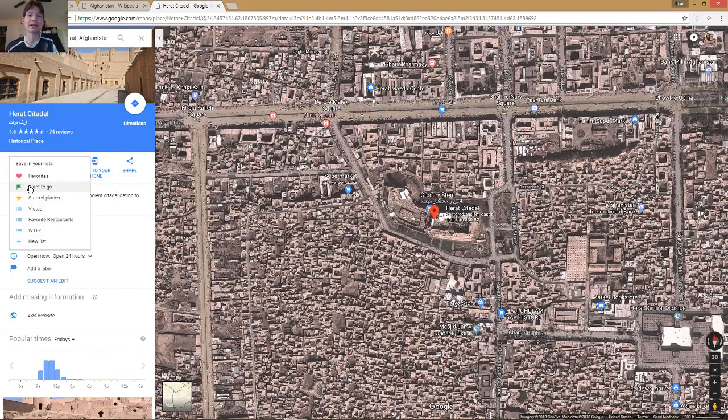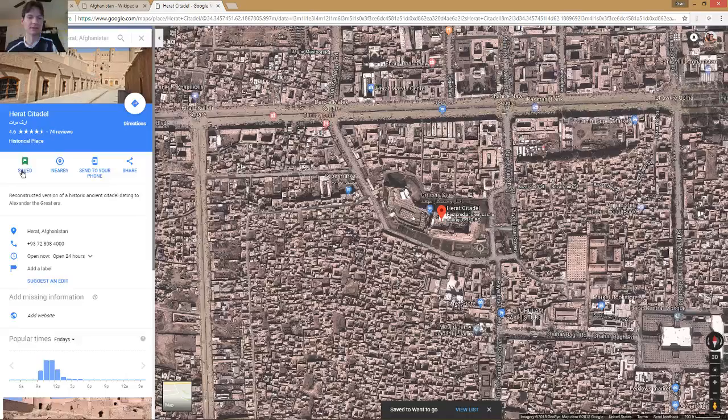So I'm going to go ahead and mark it as want to go. What that does is tell Google that this is something to remember for my profile, and it's going to mark it with a little balloon, which will pop up here in a second. It should be green in color. And yep, there it is, saved. It's going to have a little green flag actually. When I next sign into Google Maps with my profile and come back to my map, that want to go place will be there in case I want to look at it again and see what it was all about, see the architecture.